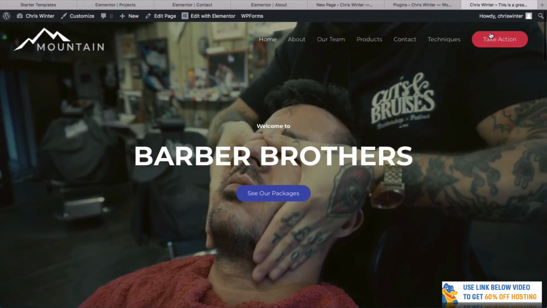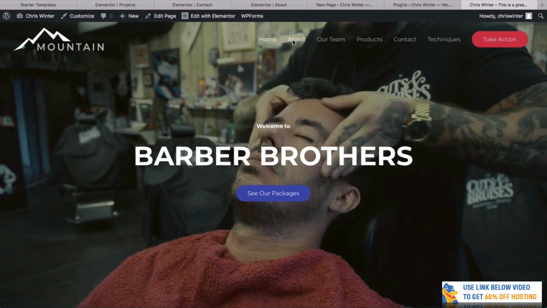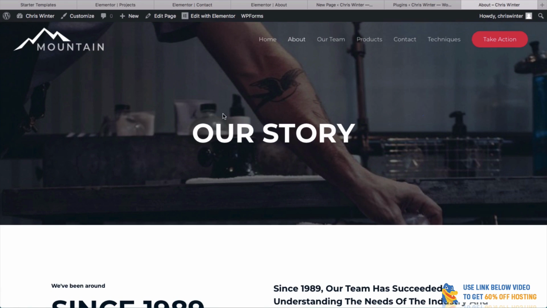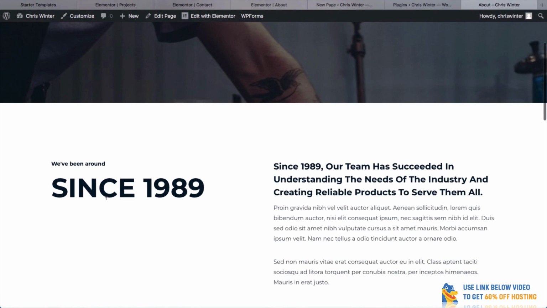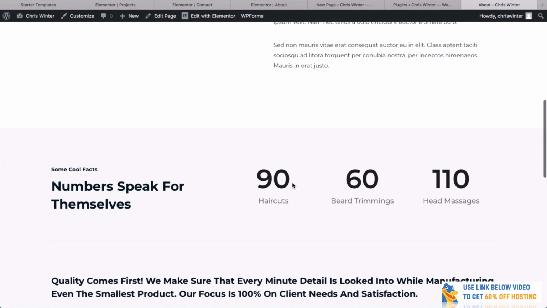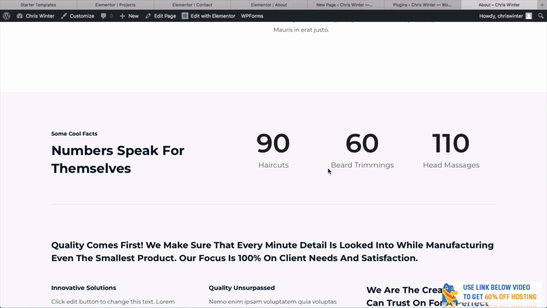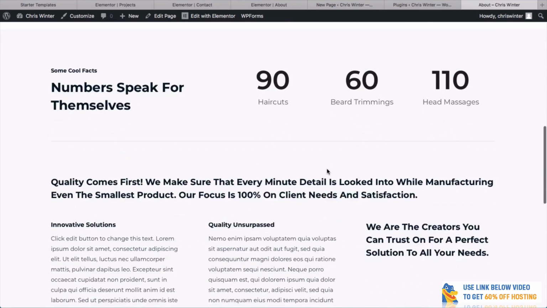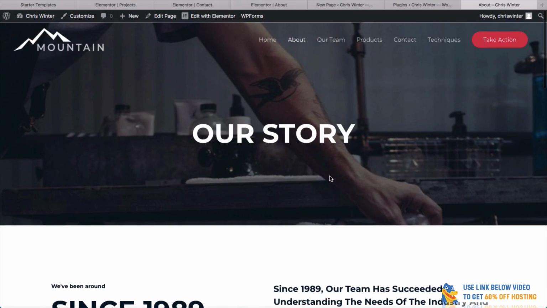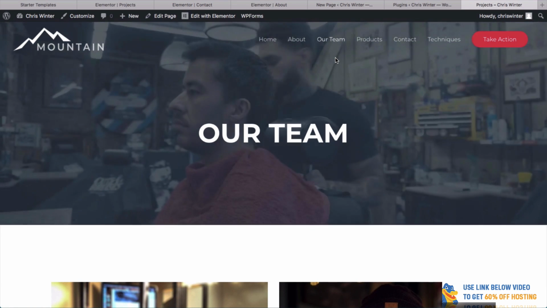Again, we've got our menu here, which we now know how to change. It's also called navigation. You can click on the about part and it comes up with this cool Our Story with a nice photo at the background. Got this section here which says we've been around since 1989. And one of our favorite parts here, the cool little animation showing really how many haircuts and beard trimmings and head massages we do. If we go to the next part, we've got our team, which is really sharing the team members.